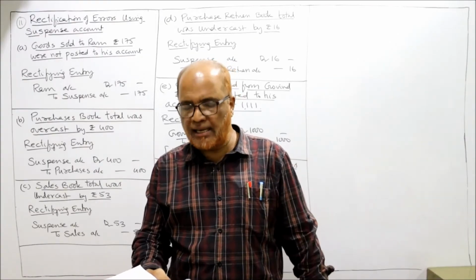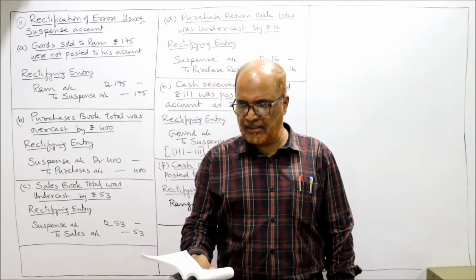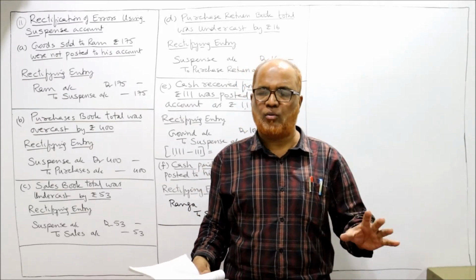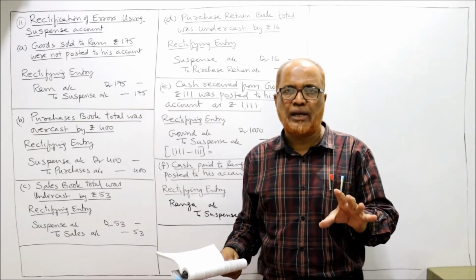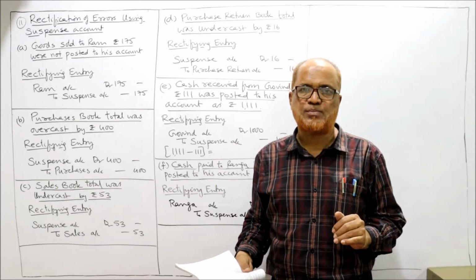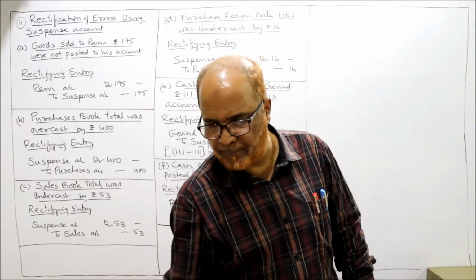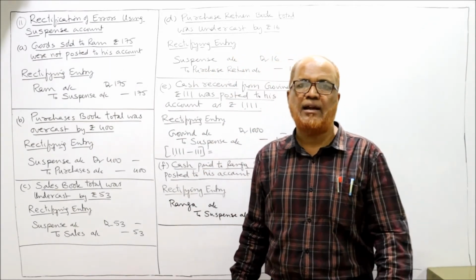Come on students. Now see the 11th problem. I am reading out the 11th problem. Rectify the following errors by using suspense account. In this problem we are not required to make the suspense account. We have to rectify the following errors by using suspense account. Then A, B, C, D, E, F. So 6 points are given. Each point we will discuss and find out what is the rectifying entry.